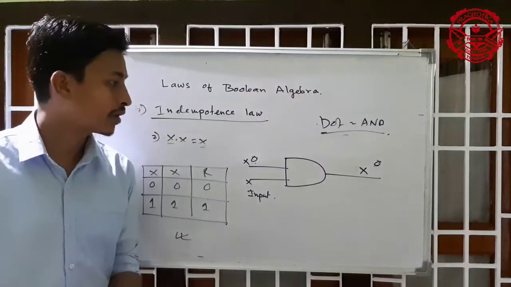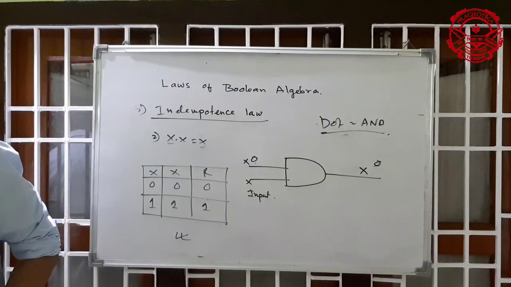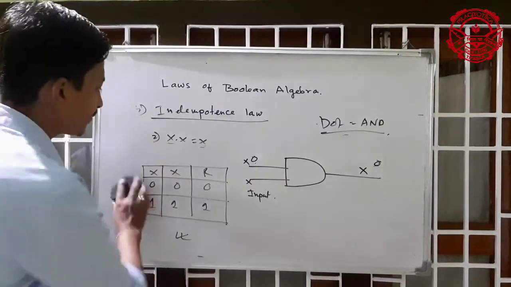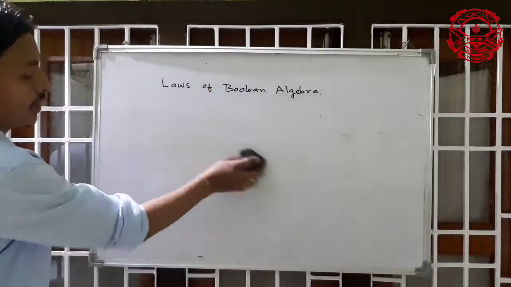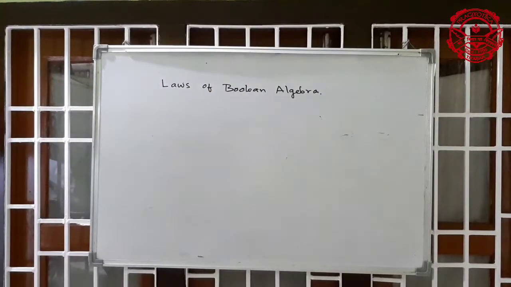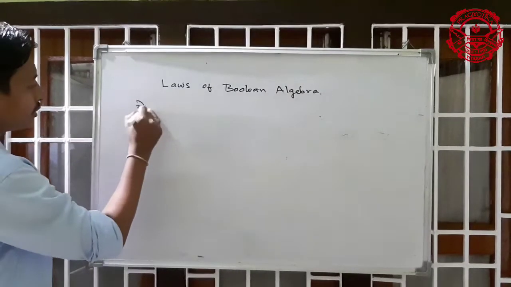Okay, now next law you see. The next law is the involution law, number 3.